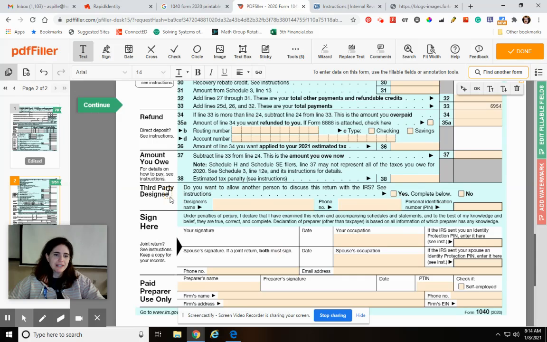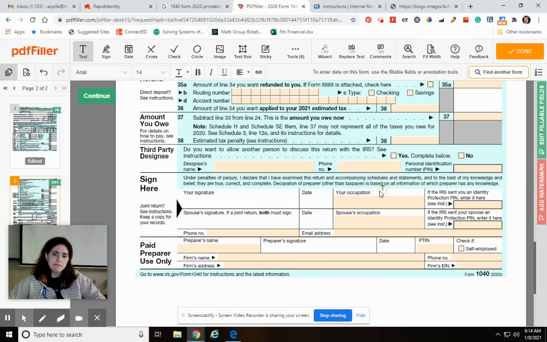Okay. Third party. Do you want another person to discuss your return with the IRS? Like if you want your mom to be able to call them up and say, hey, I see on her tax return, whatever. That's up to you. You don't have to let anybody look at your stuff. I've never actually put anything on this one.